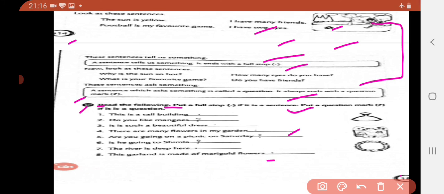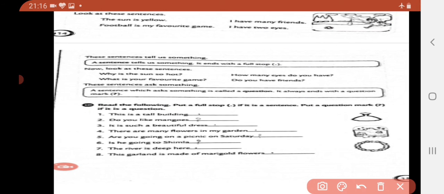So coming to the next page, that is the C part: read the following, put a full stop if it is a sentence, put a question mark if it is a question. Okay, so number 1 is: this is a tall building. So here we will write a full stop as it is a sentence. Next is: do you like mangoes? Here a question has been asked, so we need to put a question mark.